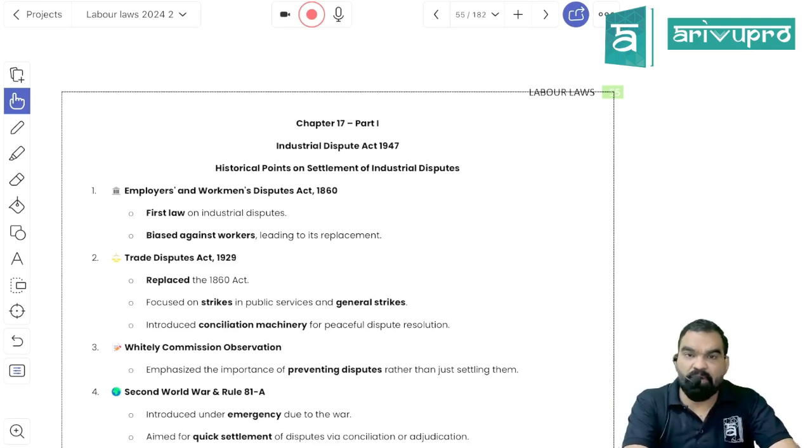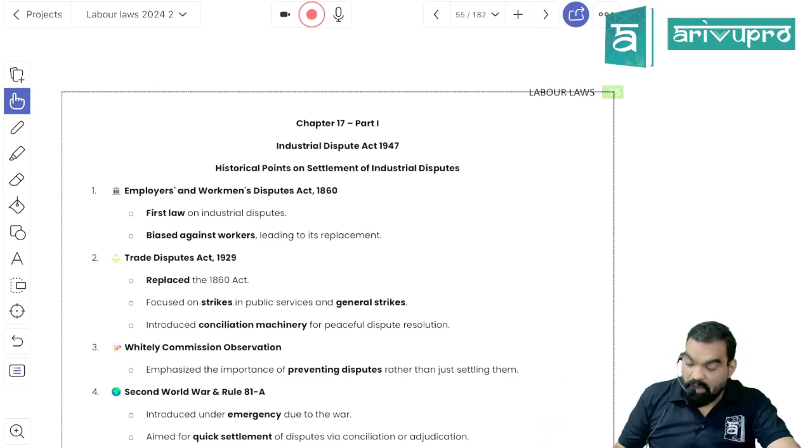Industry can work with proper productivity or optimum productivity if the relationship between workers and the employer is good, right?